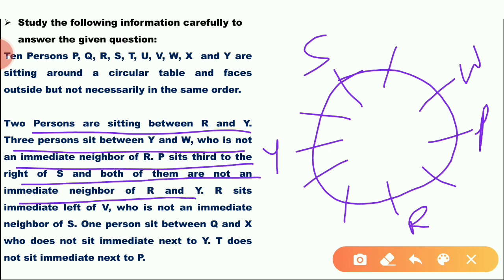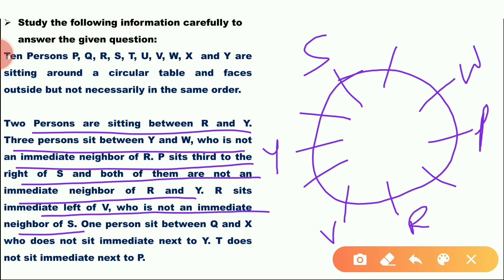Then R sits immediate left of V, who is not a neighbor of S. S is not a neighbor of V. V is the immediate left of R. V is the immediate left of R. Okay.